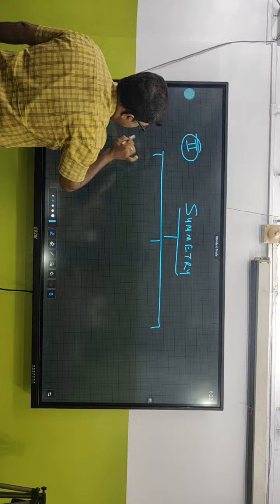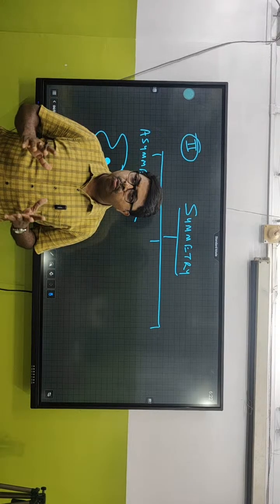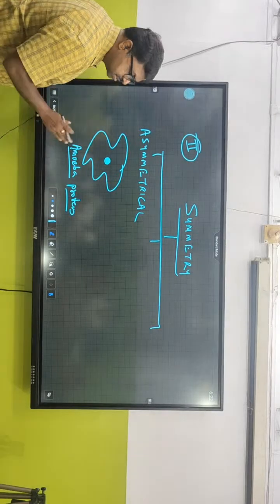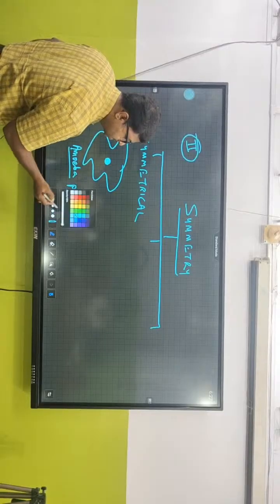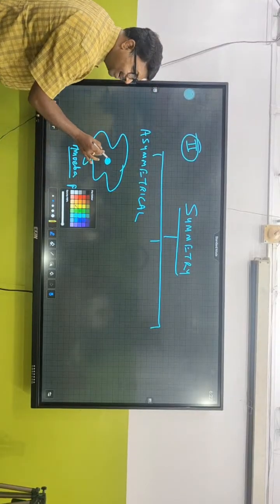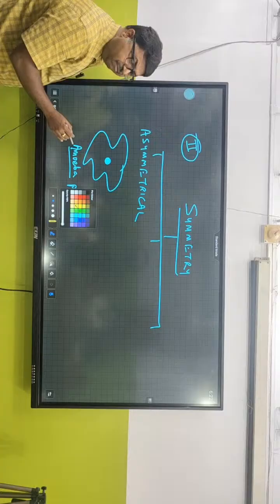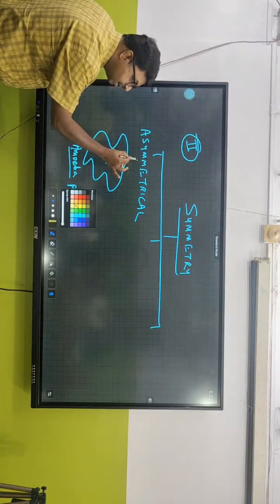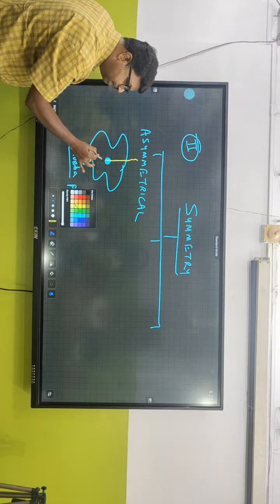Say this is an amoeba. It's unicellular. Eukaryote or prokaryote? Come on, tell me. When we talk about Amoeba proteus, it is a unicellular eukaryote organism. If this amoeba, which is an irregular shaped organism, we want to cut into 2 equal halves, can we cut it into 2 equal halves in any plane?